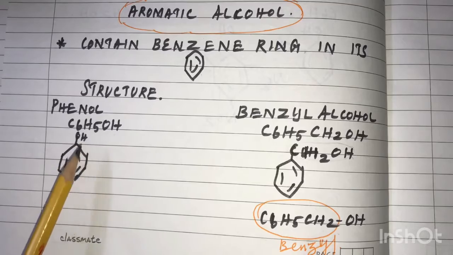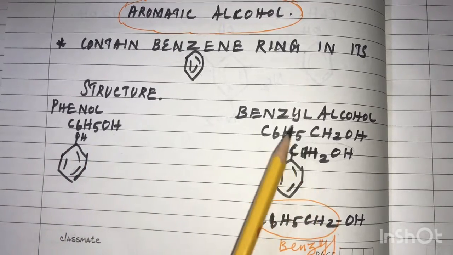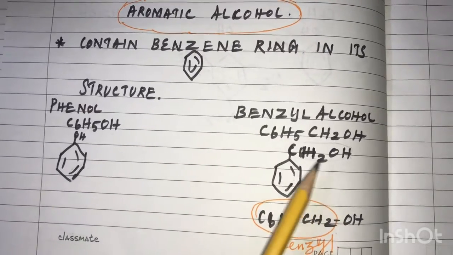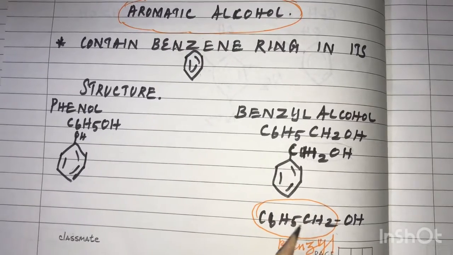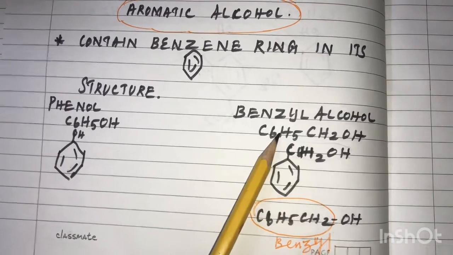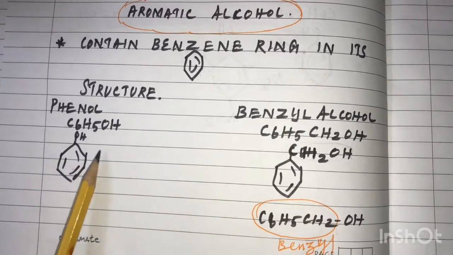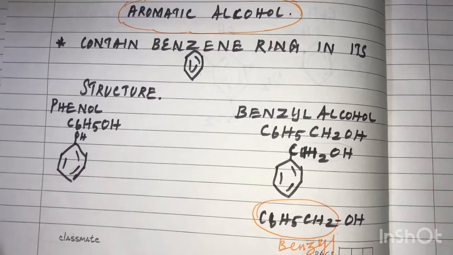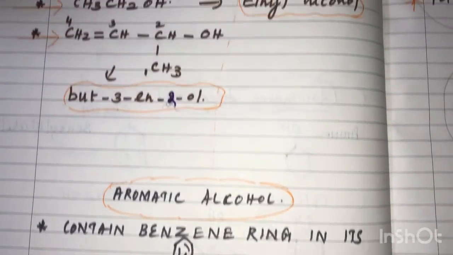So in phenols the OH group is directly attached to the benzene ring. In benzyl alcohol, C6H5CH2OH, the OH group is attached to the side chain of the benzene ring. Benzyl alcohol is a side chain substituted aromatic alcohol. Here phenol is where the OH group is directly attached to the benzene ring. So it is called aromatic alcohol if an alcohol contains a benzene ring in its structure.